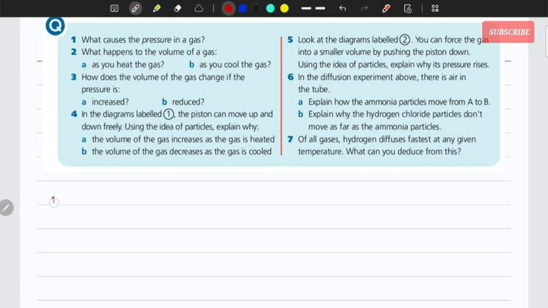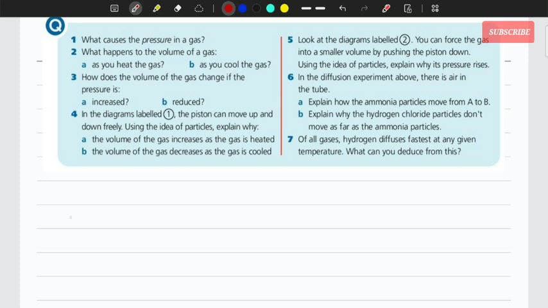Let's talk about question number 1. What causes the pressure in a gas? I think I don't need to talk about this. I have already talked about it up there. You can go and check it out. The gas molecules are constantly moving. They collide with each other and with the walls of the container. And when they collide, they apply force to whatever they collide with. And that is the pressure.